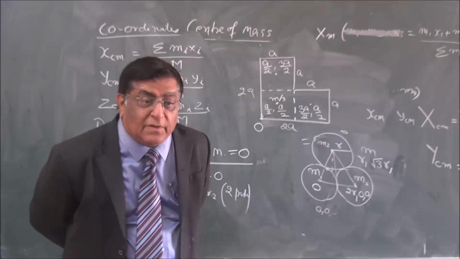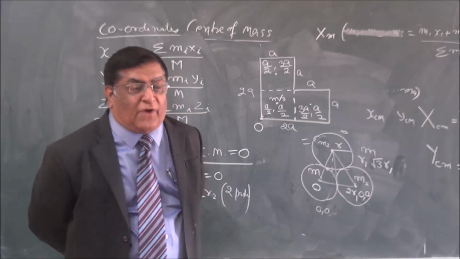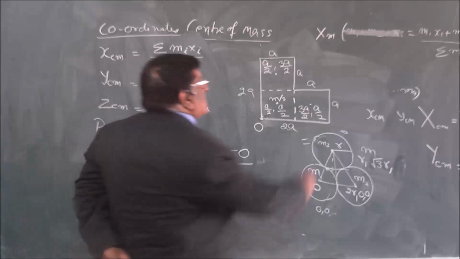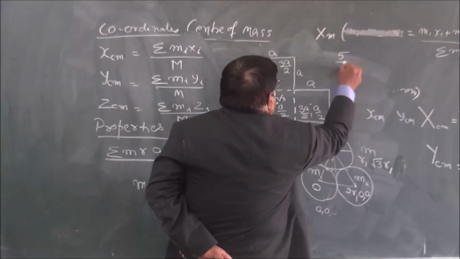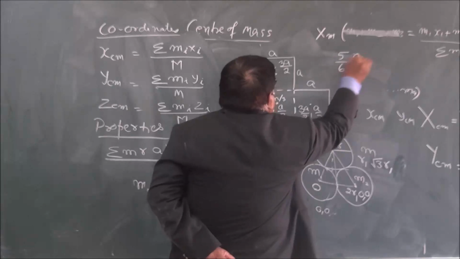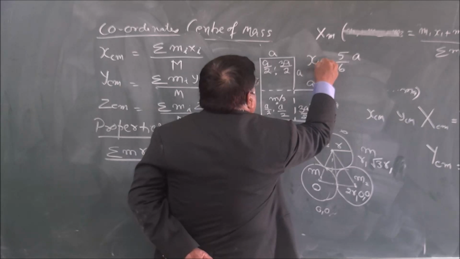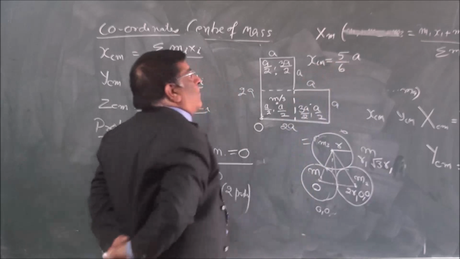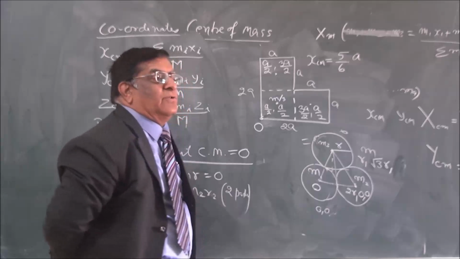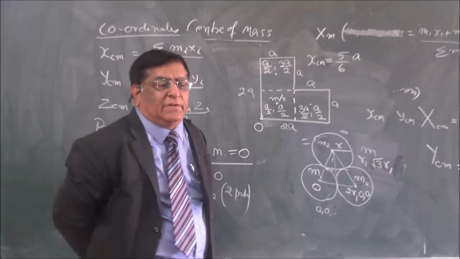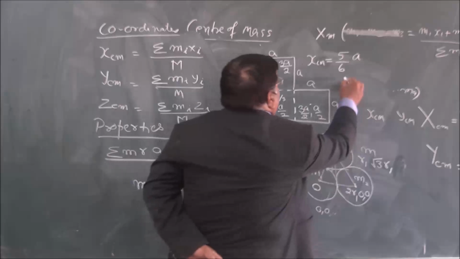How much? 5 by 6. Right. Similarly, you can find out y. The y coordinate will also come to be 5 upon 6.